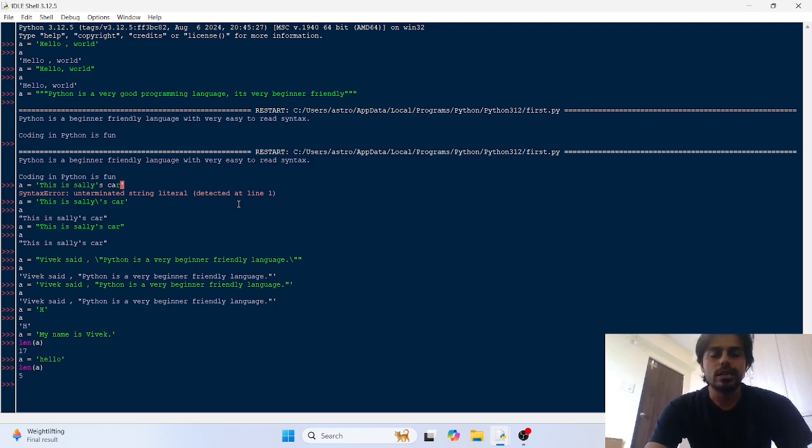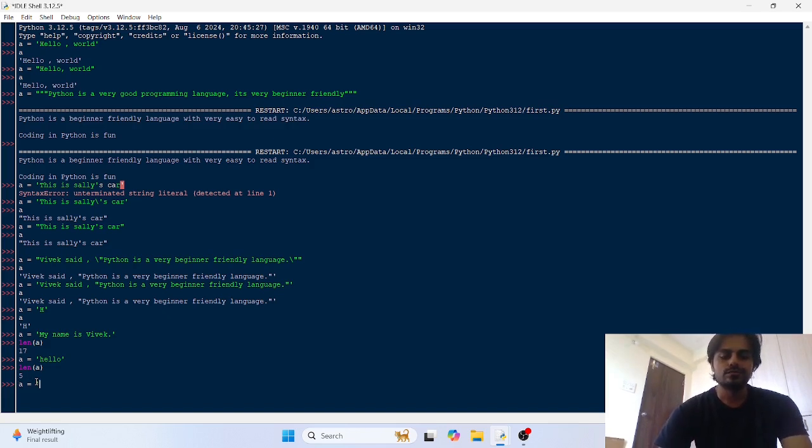So len of a would be 5. This len function is giving you the length of this string object. It is an inbuilt function in Python that gives you the length of the collection. I hope you are understanding it.